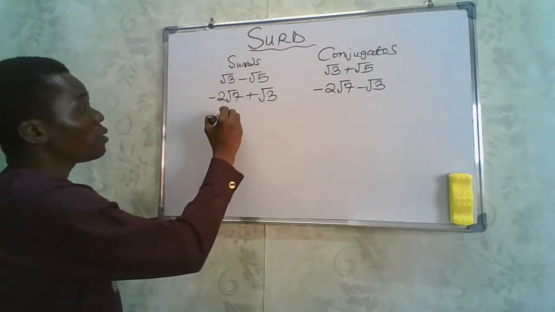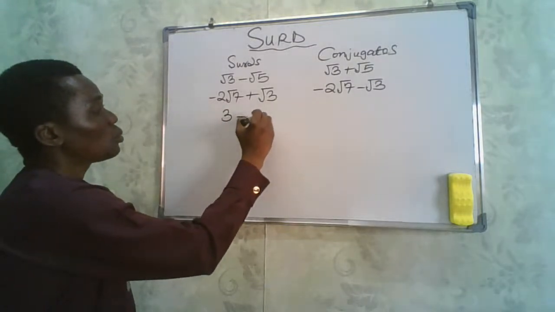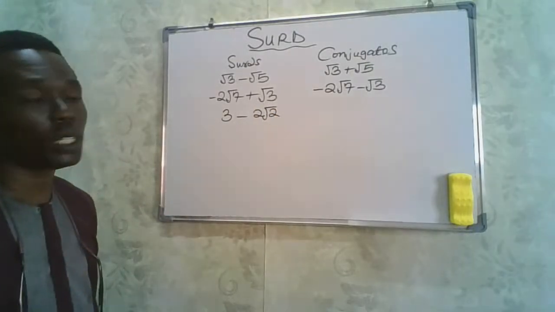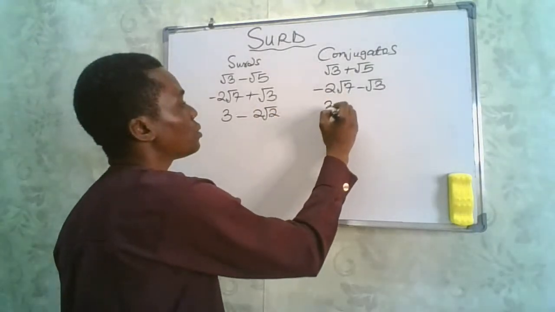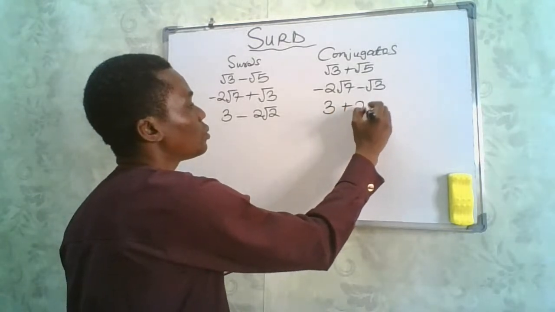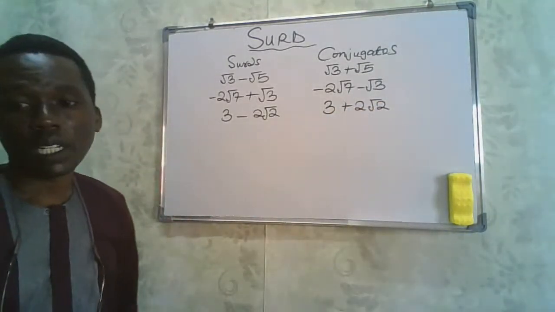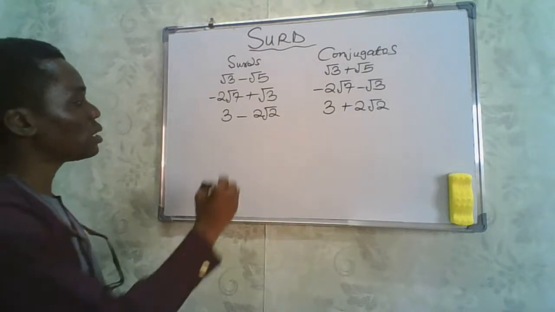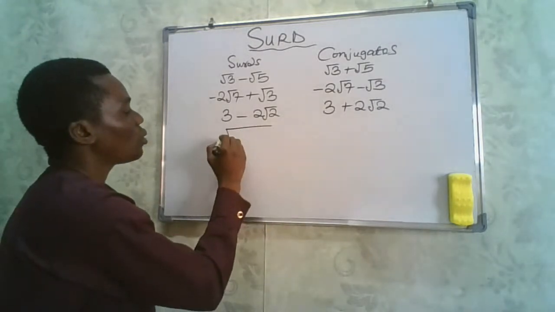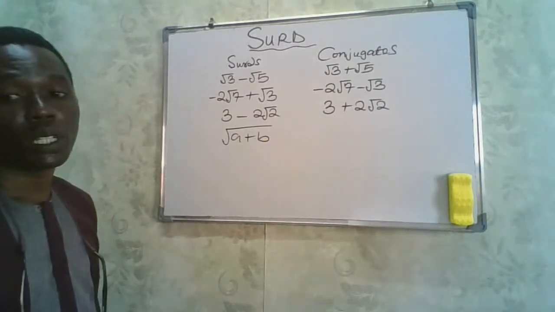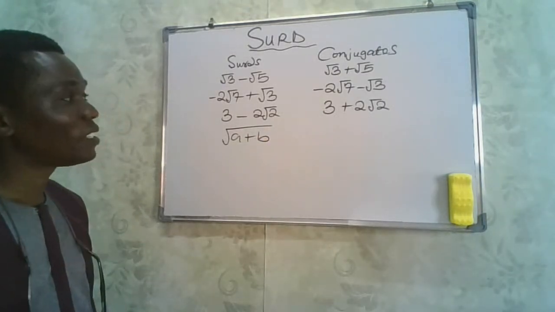Now, what if we are given 3 minus 2 root 2? What do you think the conjugate will be? The conjugate will be 3 plus 2 root 2. Take note of that. It's also very important. What if we have the square root of a plus b? What do you think the conjugate will be?